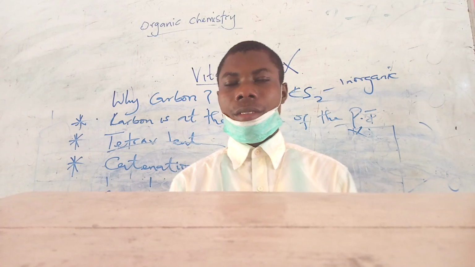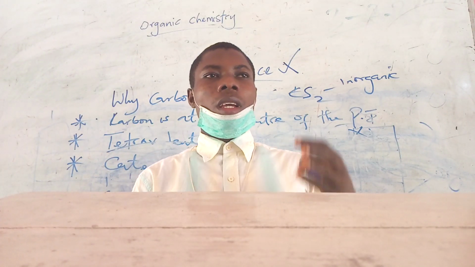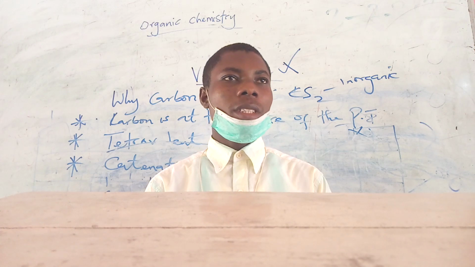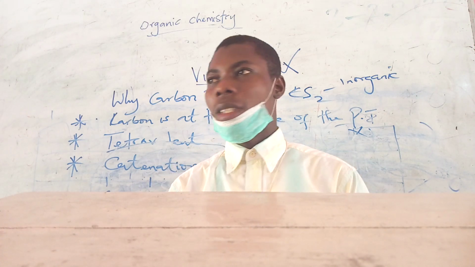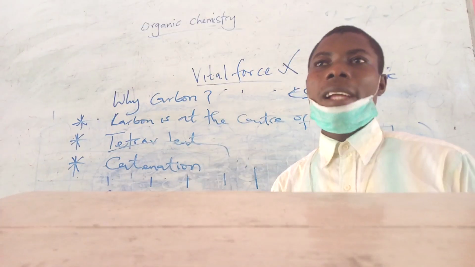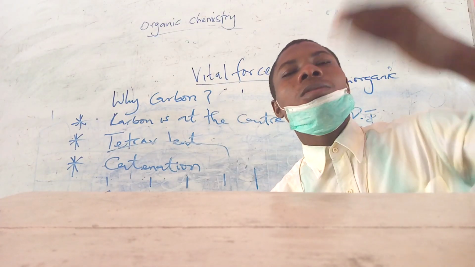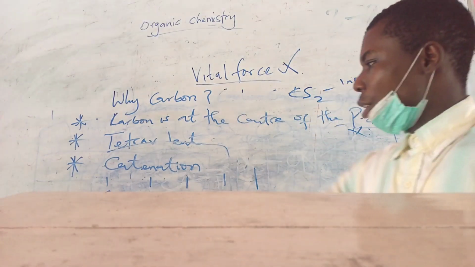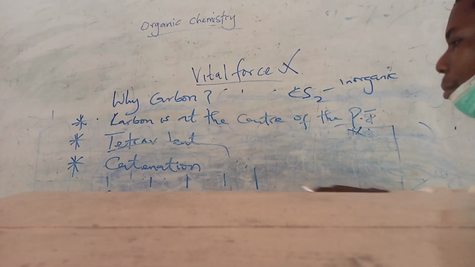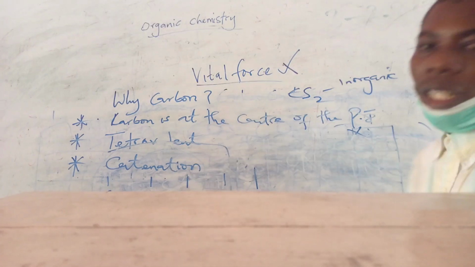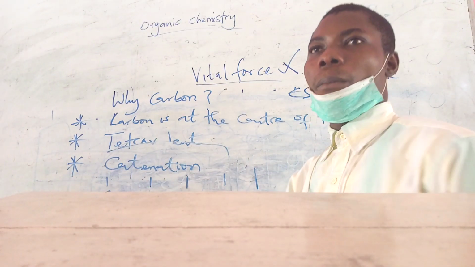For instance, the carbohydrates that we consume every day, proteins that we consume every day, they all involve catenation, because carbohydrates contain hundreds of carbon. So this is the special ability of carbon to form a chain that will be up to 100, even thousands.